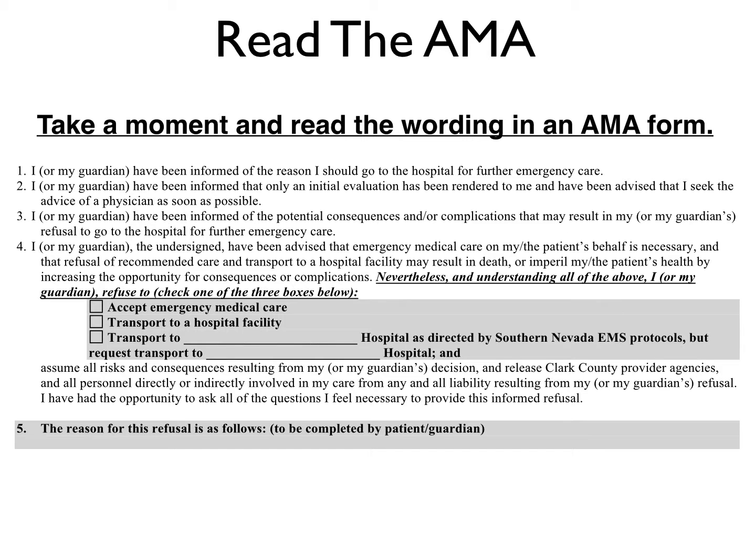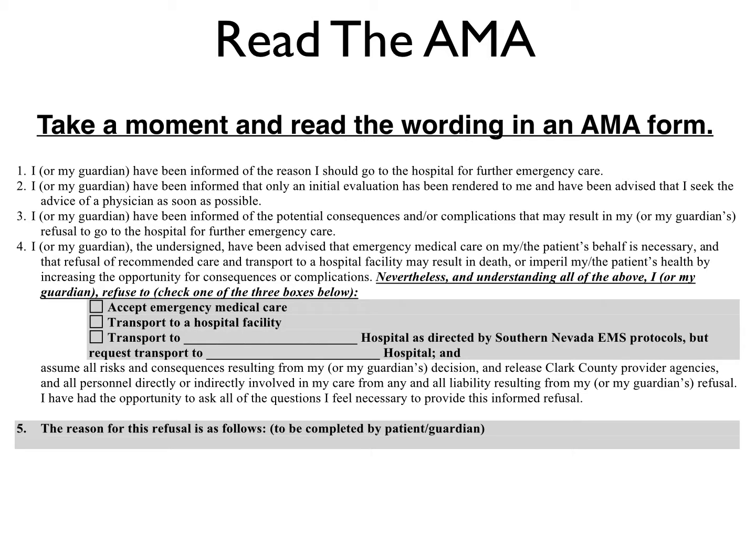So now we're going to get into actually seeing what an AMA looks like and what an AMA is. So we're going to take a moment to go ahead and read the wording in an AMA form. So this is what the patient is saying they understand.